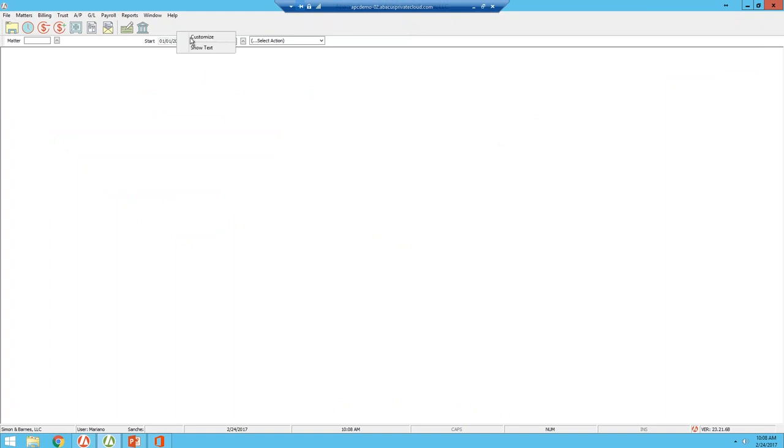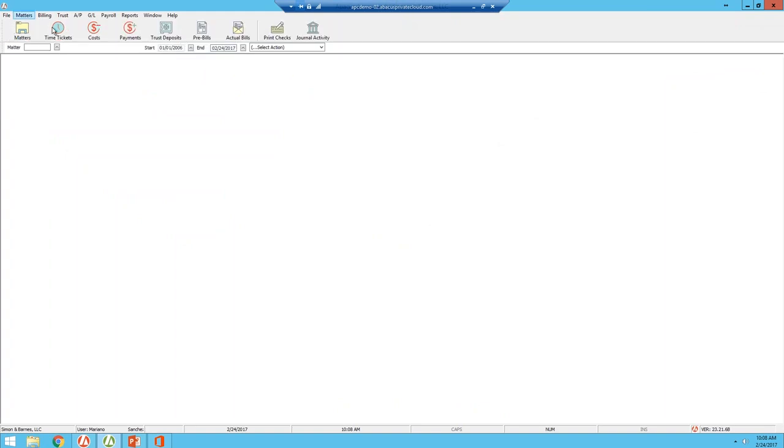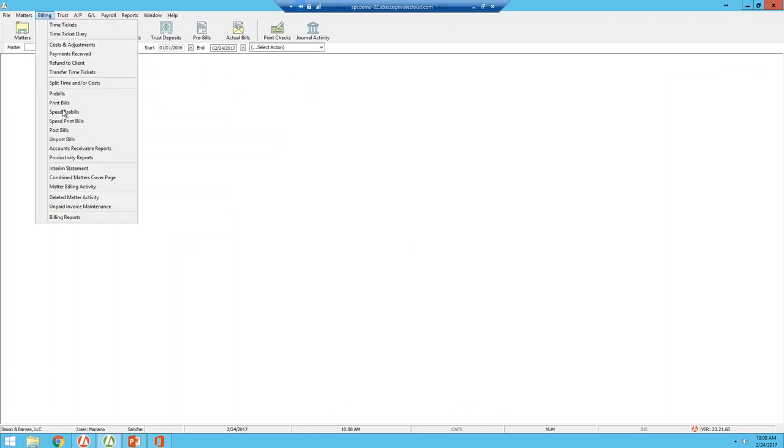Once all the time is captured, then on the billing and financial aspect of the program, you will be able to see time ticket entries, all the times that you have captured. And within a few clicks, you will be able to create invoices under print bill. Print bill will give you an invoice that shows all your captured time throughout the program, whether you captured it from the billing or accounting side or the case management side of the program. Within a click, you can generate those invoices.